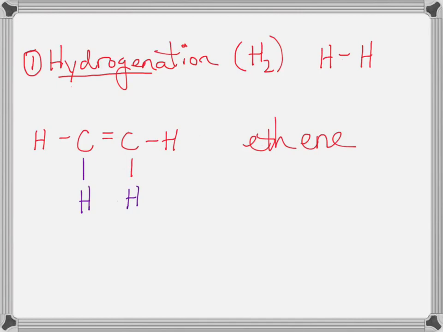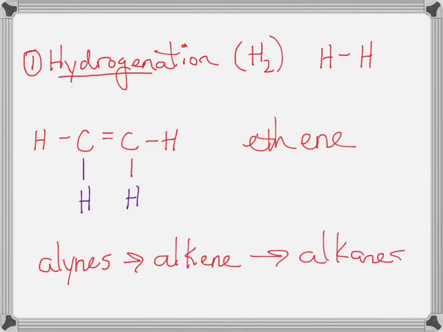We could add, just as we saw in the previous example, another hydrogen molecule to this ethene and make ethane. And so with hydrogenation, we can take alkynes and convert them into alkenes or alkanes, and alkenes can be converted into alkanes, because each step of this process just keeps adding hydrogen atoms across those triple and double bonds. And so hydrogenation is a great way to convert one family member into another, an alkyne into an alkene, as we just saw in this example, and an alkene into an alkane, as we saw in the previous example.